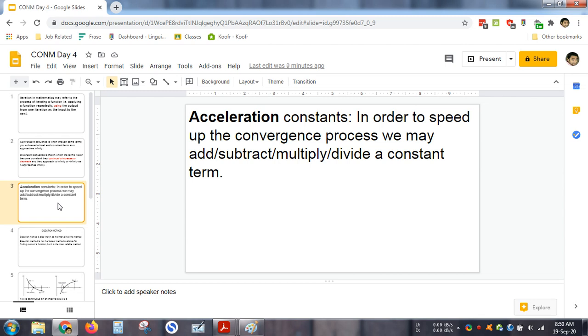So those are acceleration constants. As we do the numericals, we will come across them. But you must understand, acceleration constants will not change the equation. They will only speed up the process of the equations. That is the work of acceleration constants.